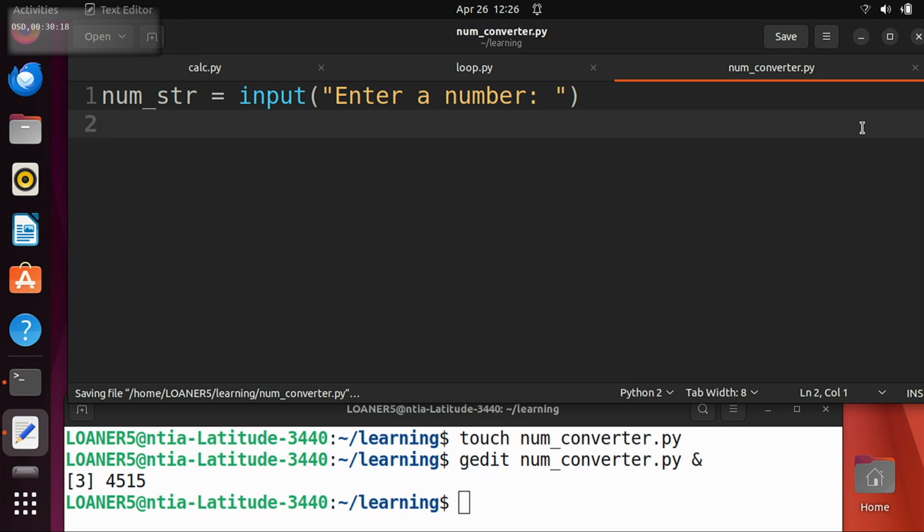So what we're going to try and do is figure out together how the int function works. So remember, in our calculator program, we use the function int to convert our input from a string to a number, right? You guys remember that? So we're going to try and figure out how that function was implemented. We're going to try and do it ourselves, all right?